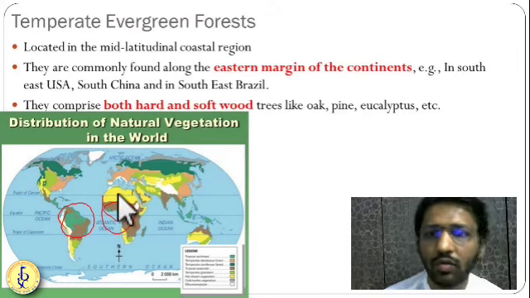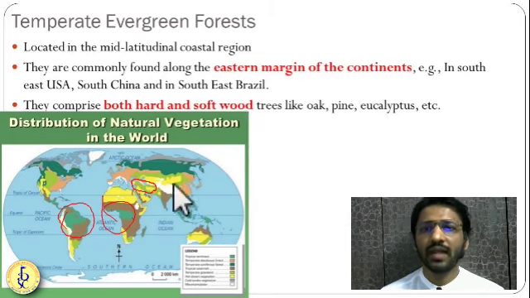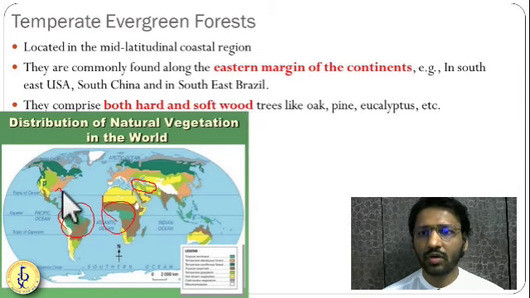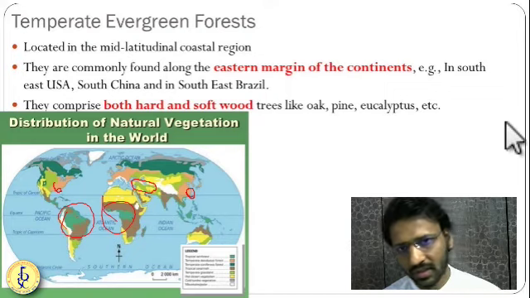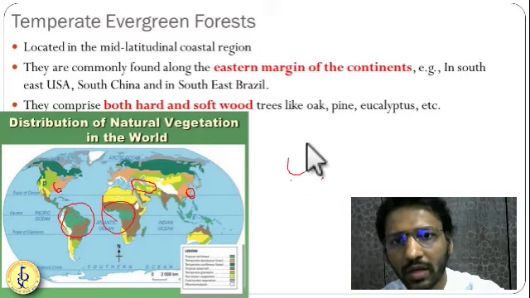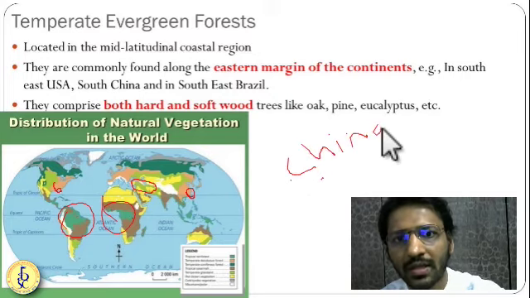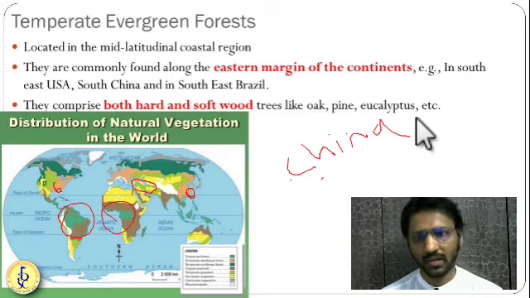Now temperate evergreen forest. Some greenish region, this you'll see. Temperate evergreen forests are generally present on the eastern margins of the continent. They are also called China type of climate. When we see climate in detail, we'll see this China type of climate. So, eastern margins of the continent. Also, warm currents are present in this region.